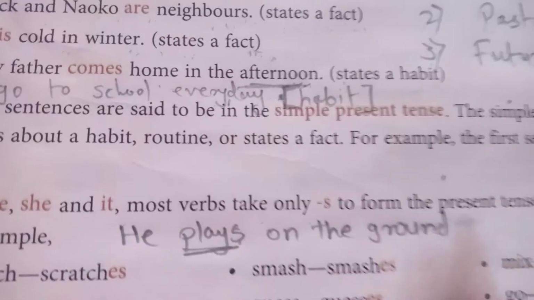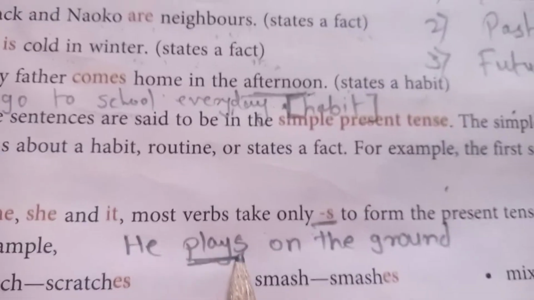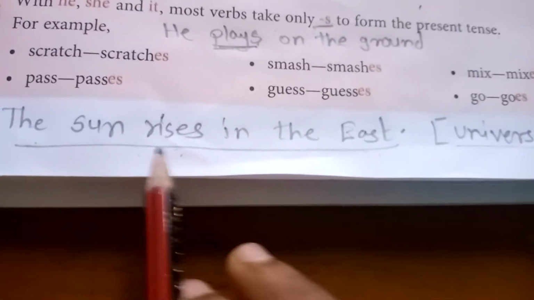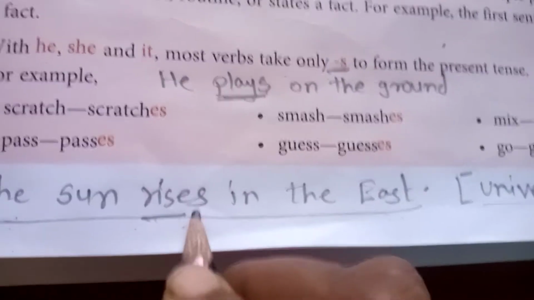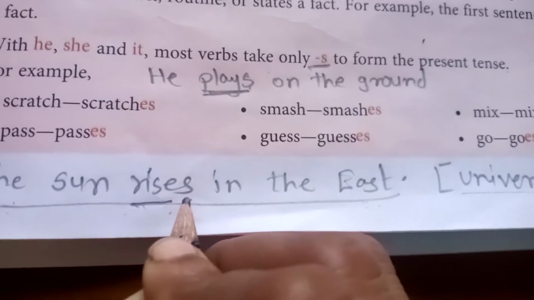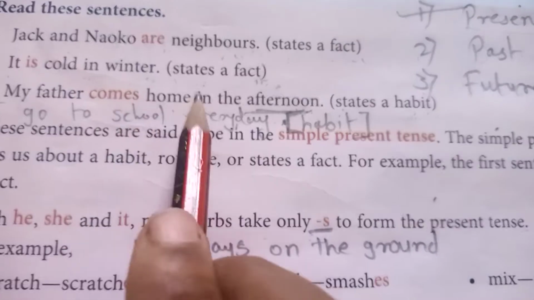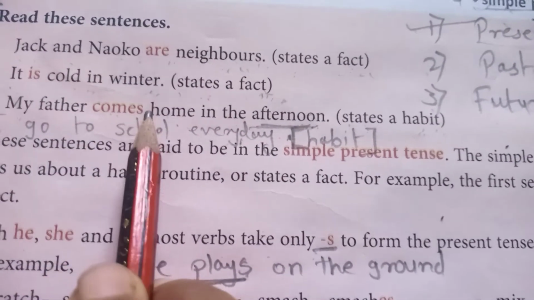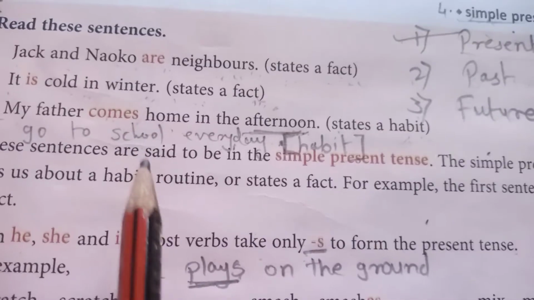Because in the simple present tense, we have to add s to the action word. See, the next sentence I have already shown. The sun rises. Main verb is rise. We have added s to the action word. Next, my father comes home in the afternoon. Here, main verb is come. We have added s to the action word because this is the simple present tense.